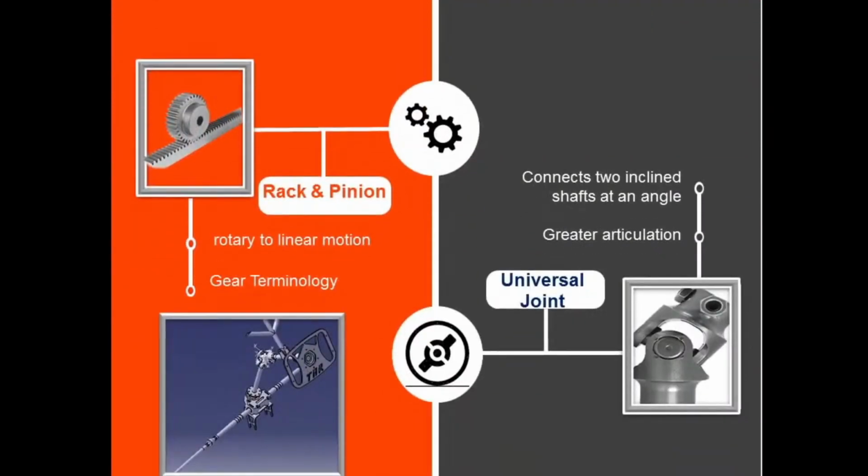So this is the rack and pinion. Now the rack and pinion is used in the steering system. It is used to convert the rotary motion of the steering wheel to the linear motion of the tie rods. These tie rods are connected to the wheel end assembly, which in turn is used to steer the wheels. This rack and pinion is enclosed inside this housing.